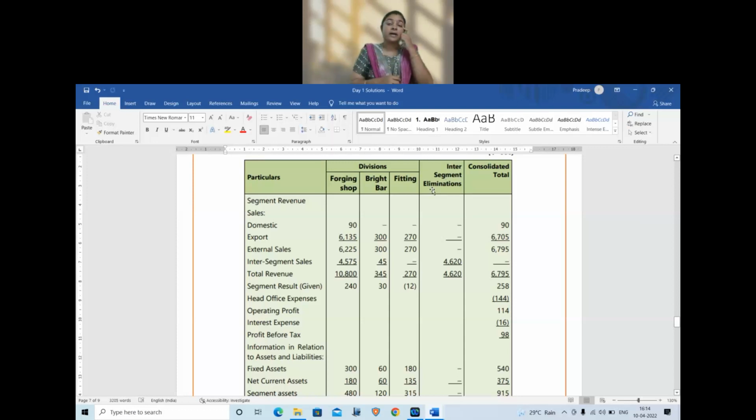Because remember, sales for one segment to another. If sales is in one segment, it is purchases for another segment. So naturally, when it comes to the company as a whole, it will get negated. And we have the total column.